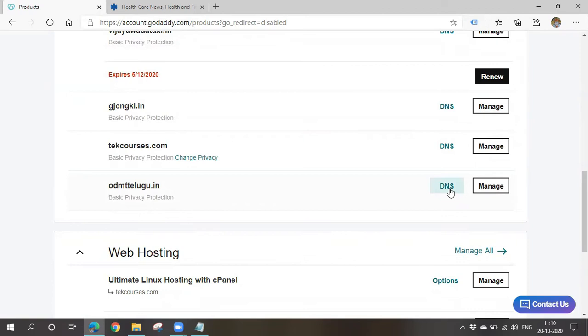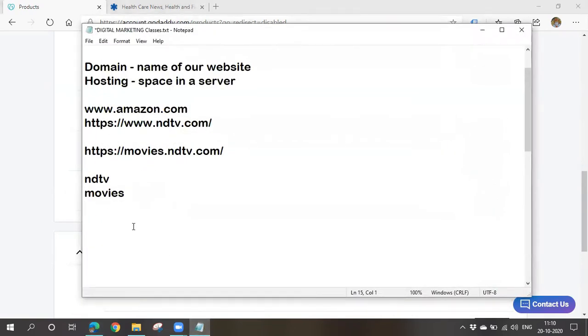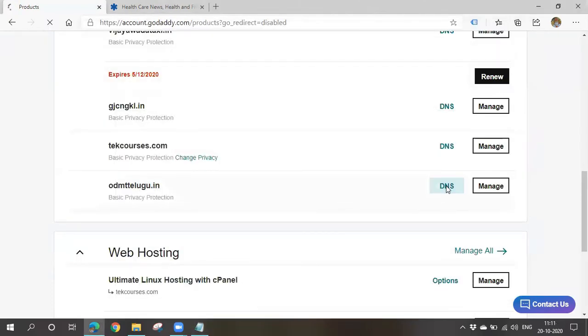Then choose DNS. DNS means domain name servers. Yesterday we have seen about this. Domain name servers are nothing but names given to the space present in the server. Some space will be allocated, right? So for that space, the systems will be naming. People can't remember like Amazon or Flipkart, so they'll be given some IP address kind of names, some numbering. Those are known as domain name servers. Now we have to change them. Go to DNS.